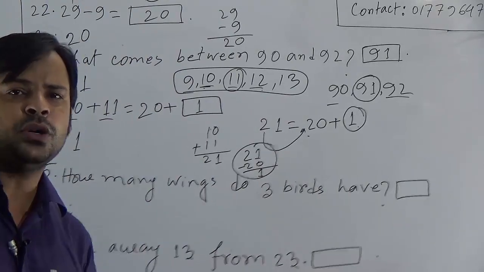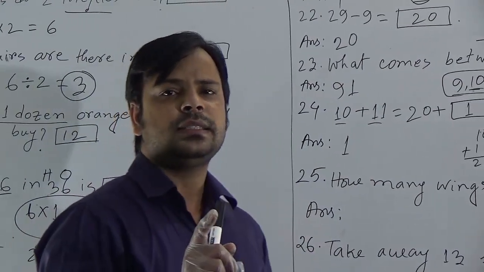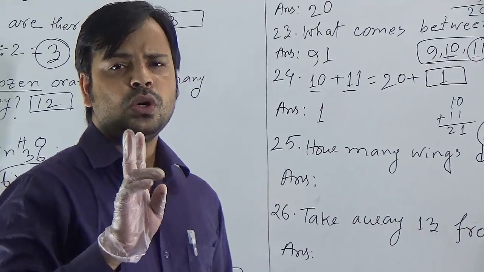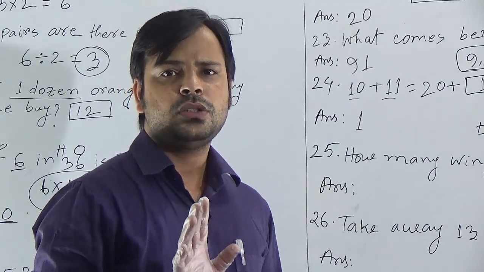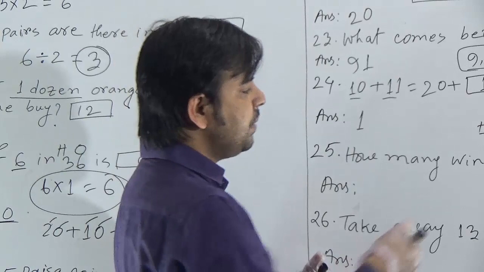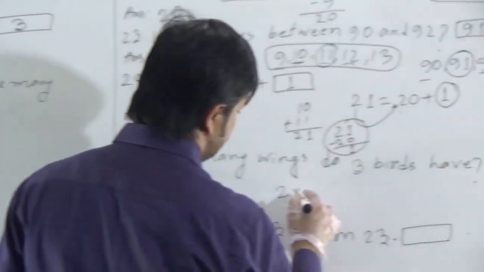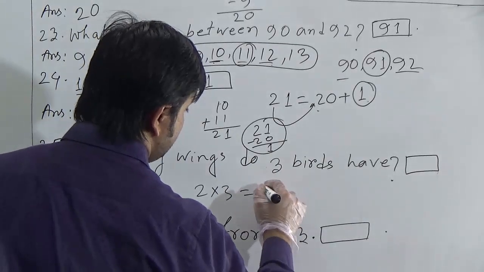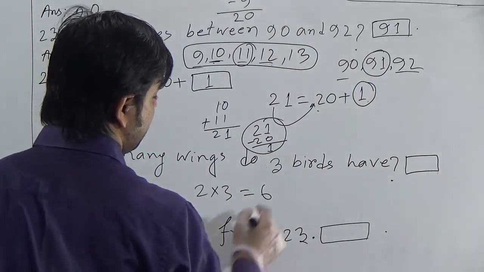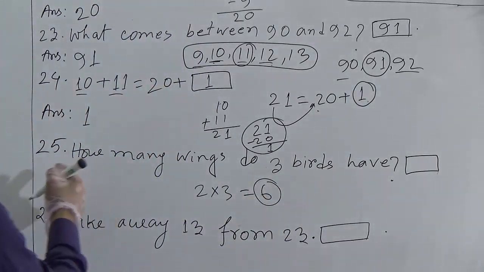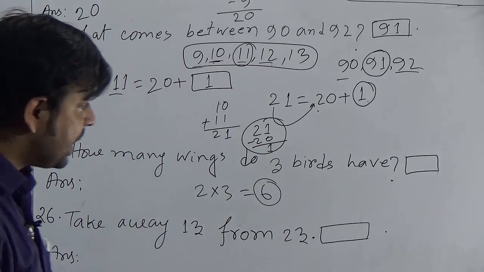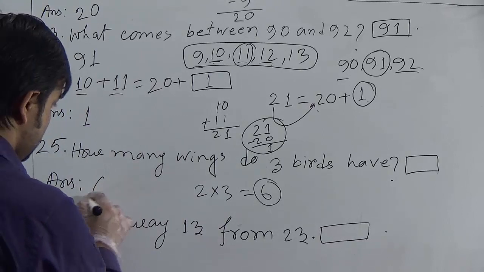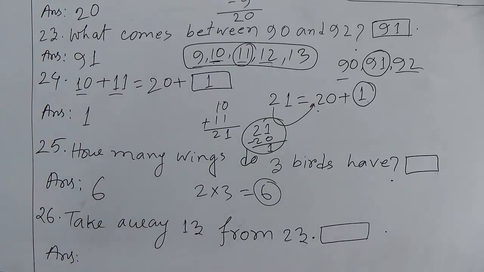Dear students, you know one bird has 2 wings. So 3 birds have 3 multiplied by 2, or 2 multiplied by 3 is 6. So we can say, how many wings do 3 birds have? It means 3 birds have 6 wings. 6 wings.